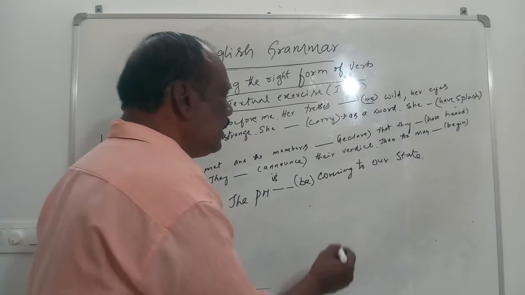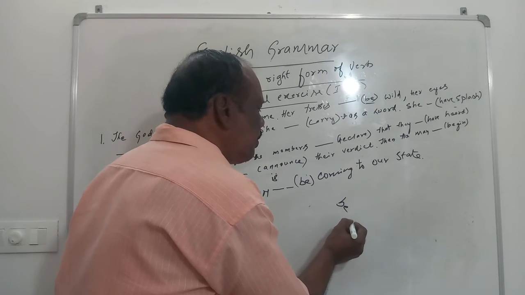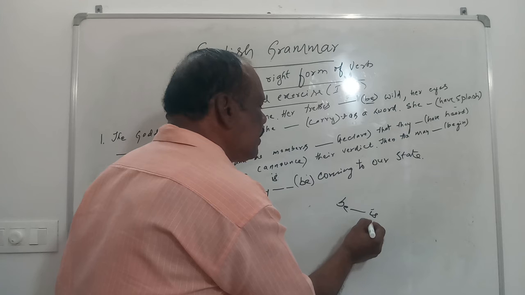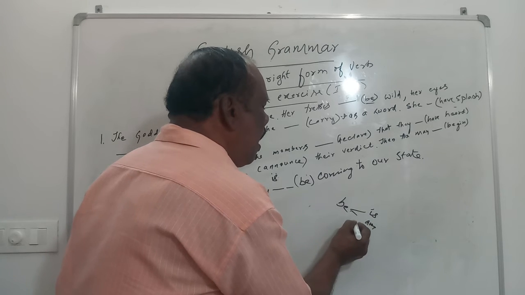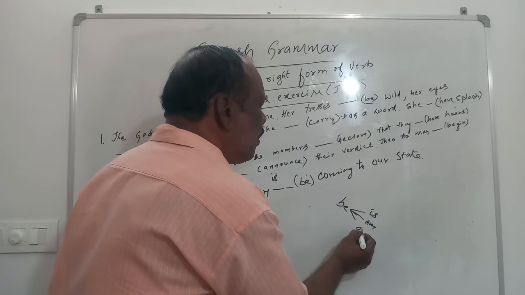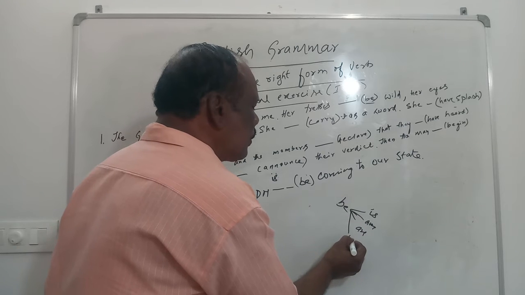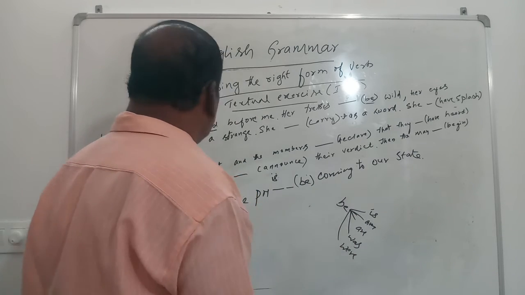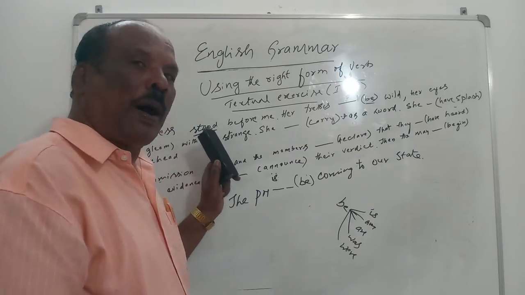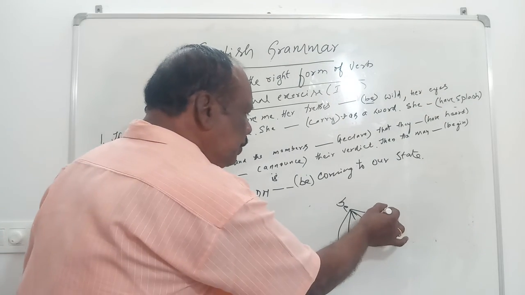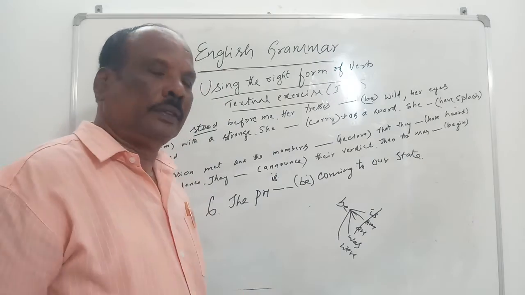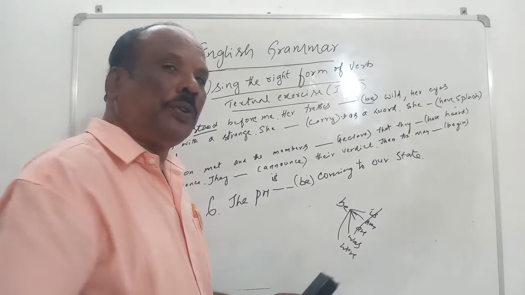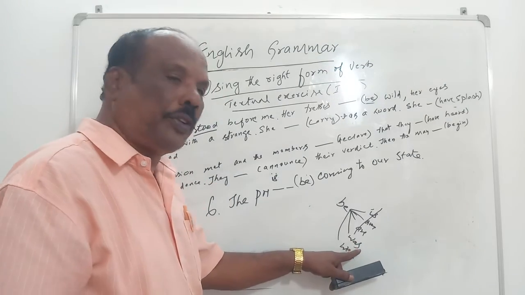Okay, now here is the B. B is given. I have already told you that it can be is, am, are, was, were. Since this verb is in past tense form, you cannot use these three. Out of these two, if it is singular, you have to use was.